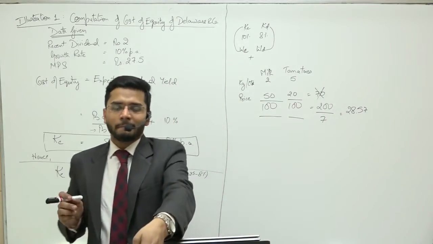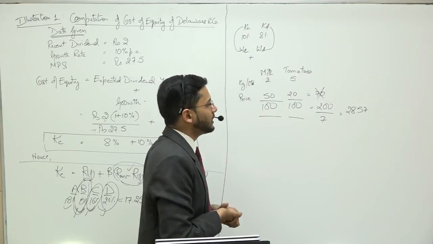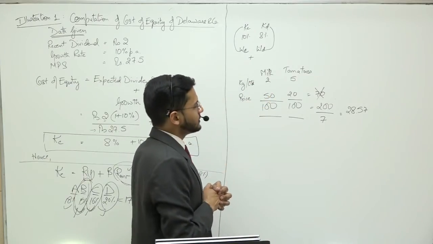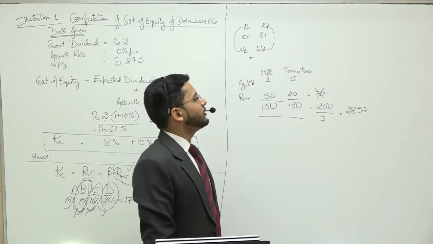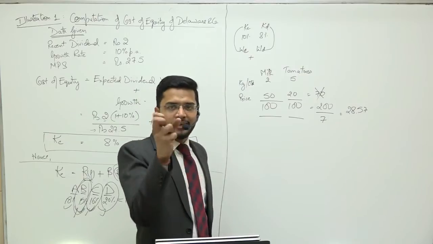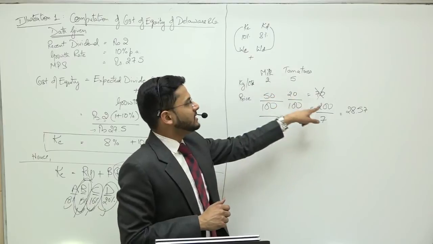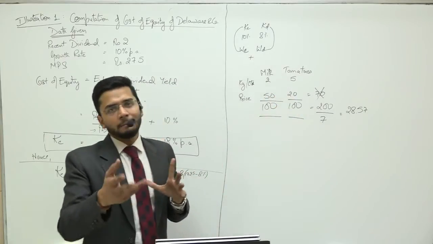So if I see in totality, what is the average price which you paid for tomatoes and milk consolidatedly? You will say that, sir, we paid 28.57 per kg. We paid in consolidated form. So 28.57 multiplied by 7 is equal to 200 rupees is what you actually paid.